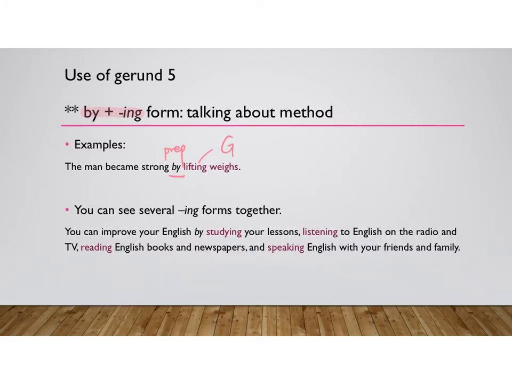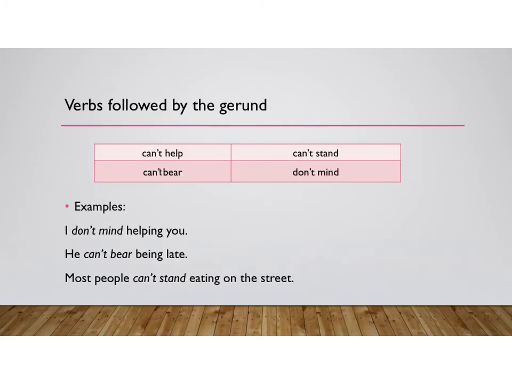For example, you can improve your English by studying your lessons, listening to English on the radio and TV, reading English books and newspapers, and speaking English with your friends and family. There are many other verbs followed by a gerund, such as can't help, can't stand, can't bear, and don't mind.